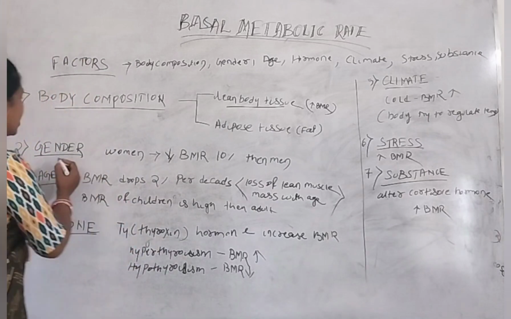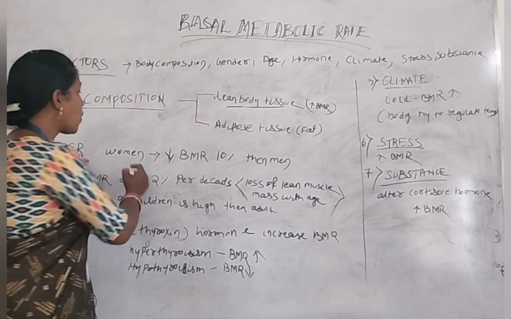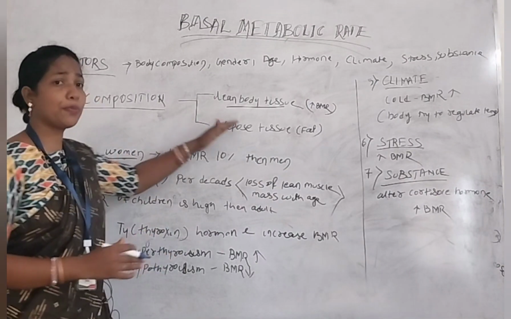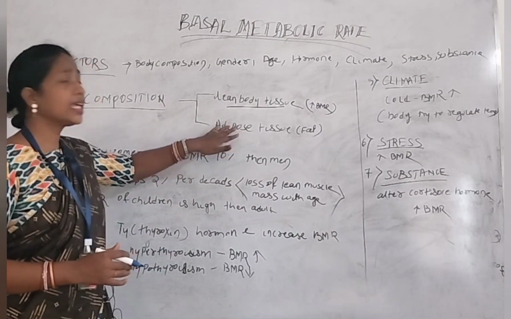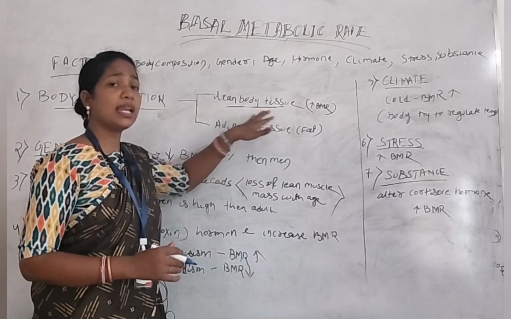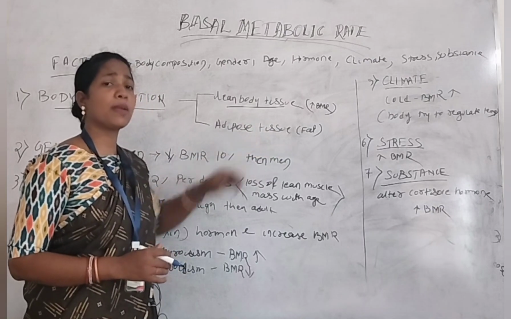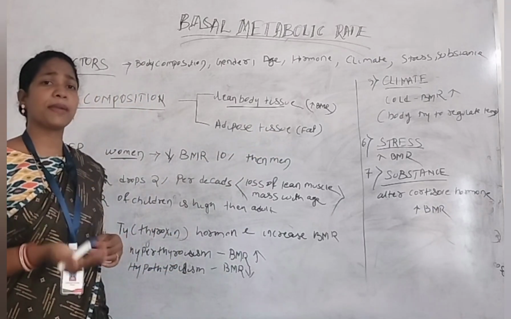Next, second one is gender. So in the case of gender, what happens? Women have more adipose tissue. As we discussed here, if a person has adipose tissue, that means their basal metabolic rate is decreased. So women have more adipose tissue as compared to men.